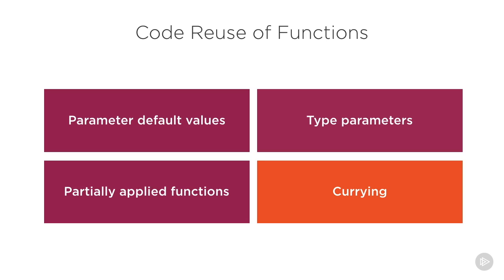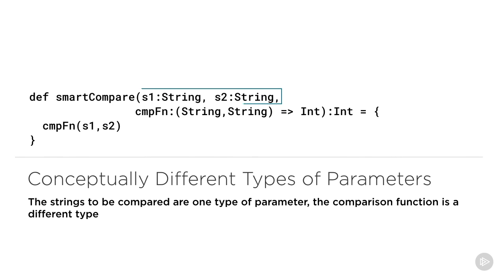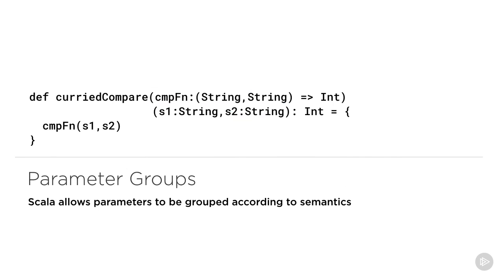So let's start by understanding the idea of parameter groups and of semantically linked groups of parameters. Let's return to our example of a smart compare function. Here we can logically think of the inputs as being of two types. There are the strings s1 and s2 which have to be compared, and then there is the comparison function. This of course is a function object that's been passed in. This function object takes in two strings and returns an integer. These are semantically different groups of parameters, and Scala allows this semantic distinction to be made explicit.